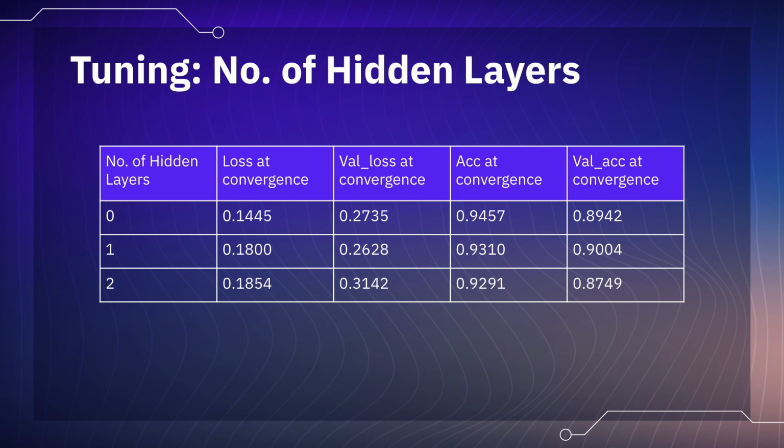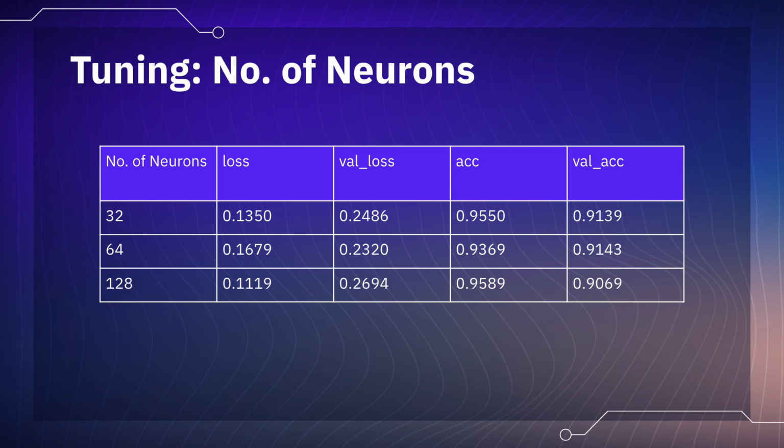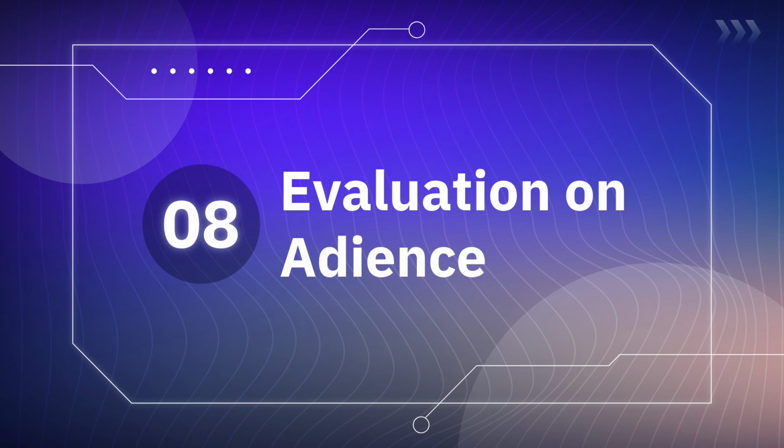Then, for the number of hidden layers, we have set it to 3 layers as it yields the highest validation accuracy at convergence. Because there are 3 hidden layers, we will also add 3 dropout layers, one to each of the outputs of these 3 hidden layers. Lastly, the number of neurons in the hidden layers is chosen to be 64 due to the highest validation accuracy at convergence. Using these tuned hyperparameters and model, we ran an evaluation on the Adient's dataset and managed to come